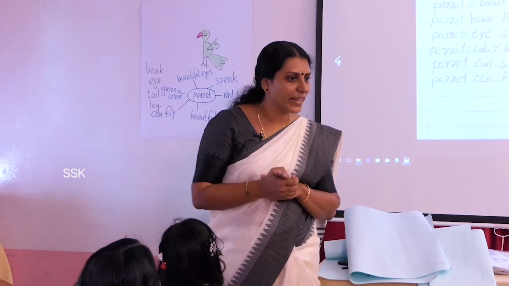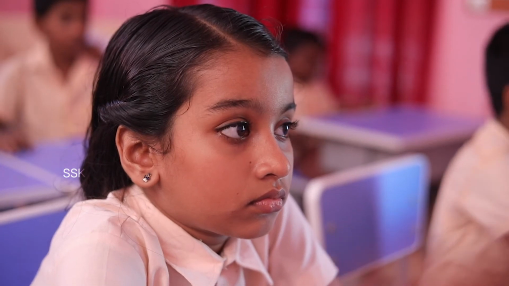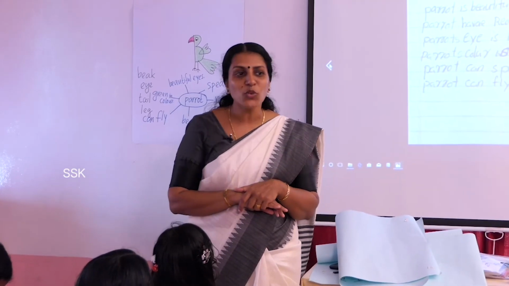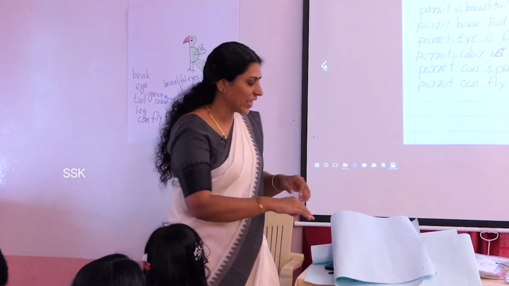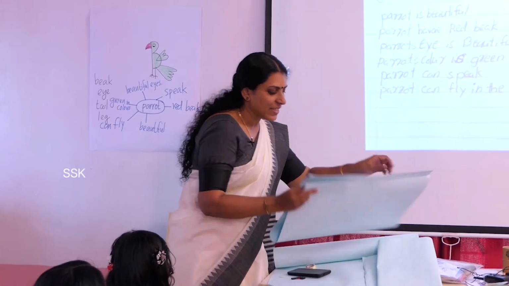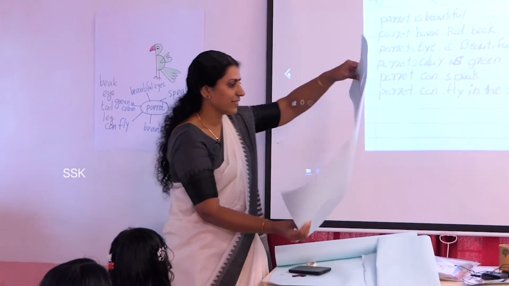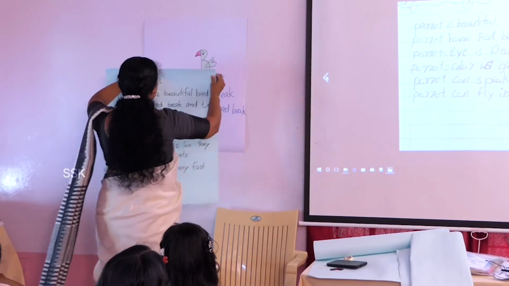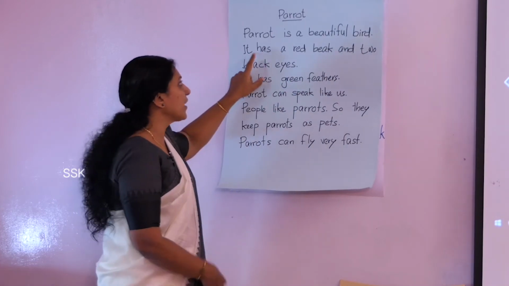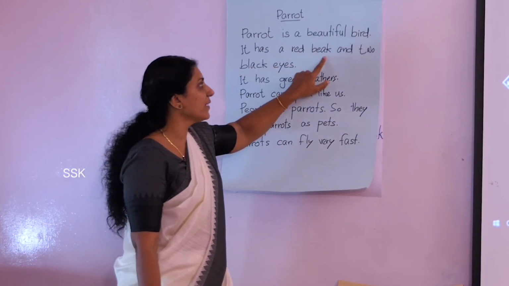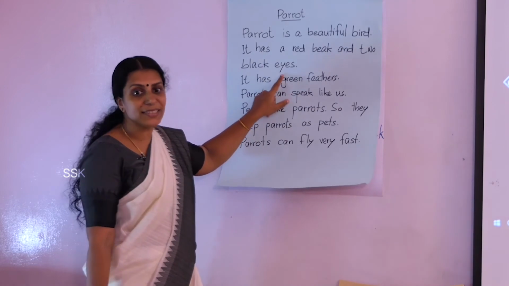So all of you have written about parrot. I too wrote something about parrot. You want to see? Yes? Okay, I'll show you. This is the one I have written. Parrot is a beautiful bird. It has a red beak and 2 black eyes.